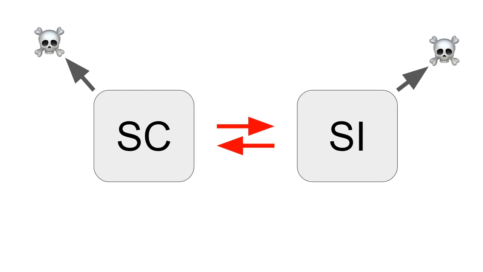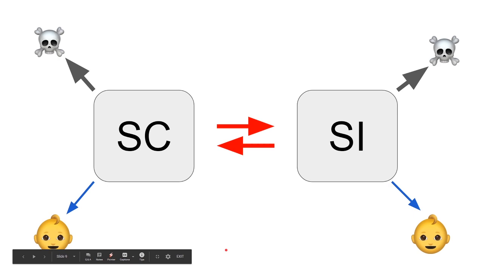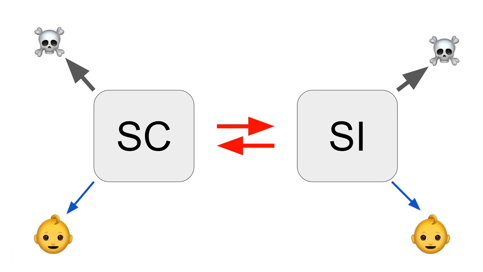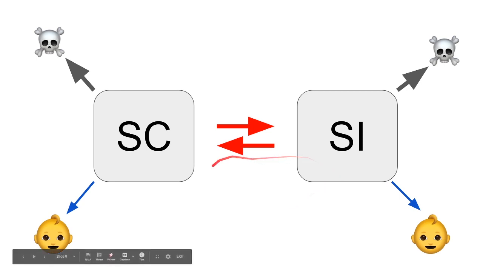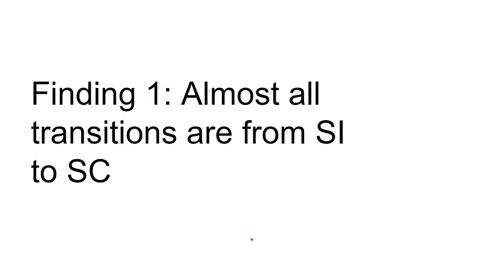And their model also had speciation rates. So self-compatible species might form new self-compatible species with a certain rate, and likewise, self-incompatible species might have a different speciation rate. And this balance between the transitions between the traits and the speciation and extinction rates are what Goldberg et al. set out to study.